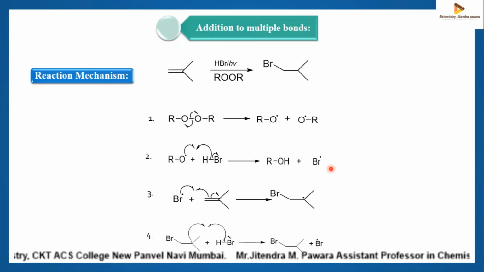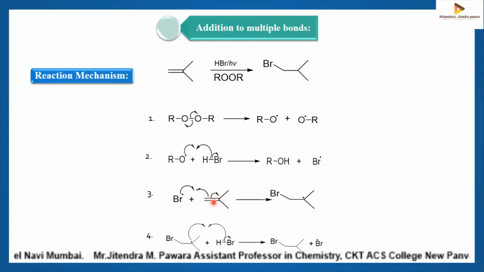Then in the third step, the bromine radical adds to isobutene to give a carbon centered radical, and the addition reaction takes place on the basis of anti-Markovnikov's rule. The bromine radical adds to the carbon which has more number of hydrogens.